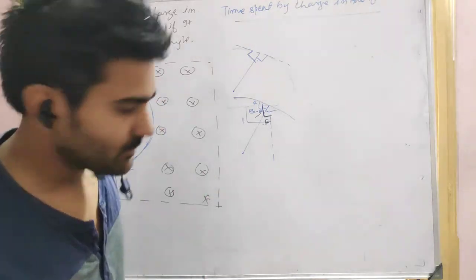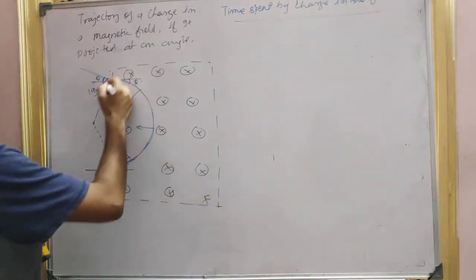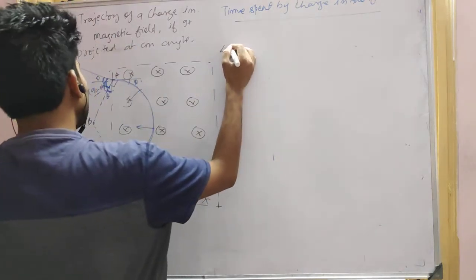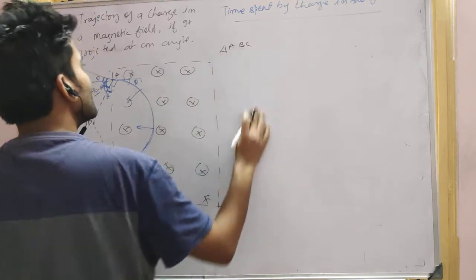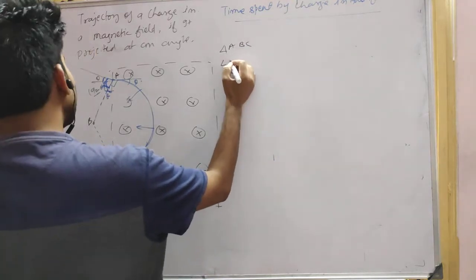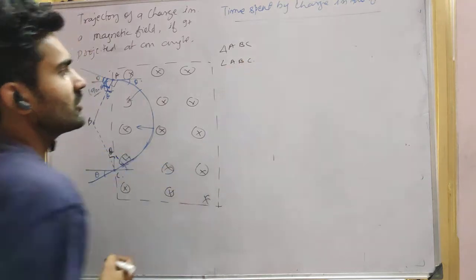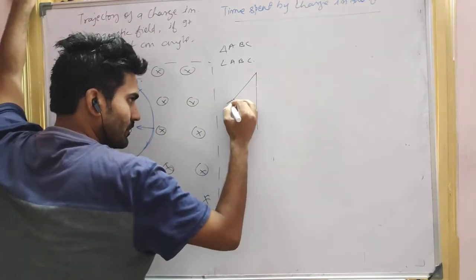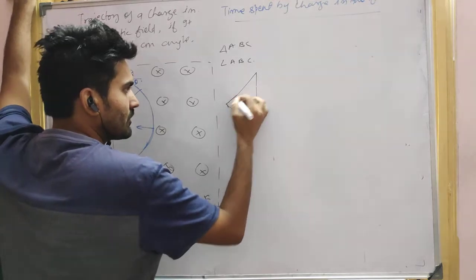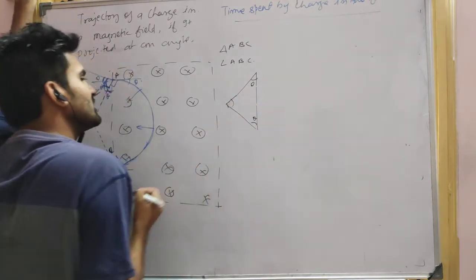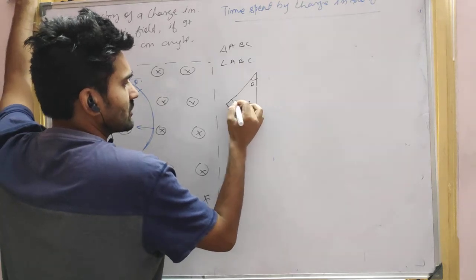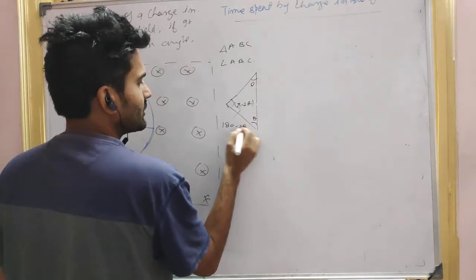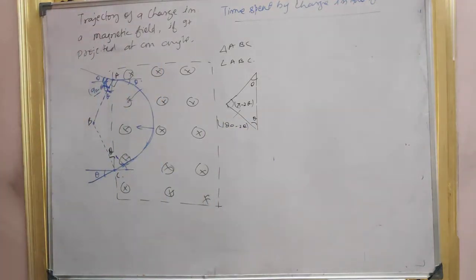So don't you feel it behaves like a triangle here? Let's name it A, B, C. So triangle A, B, C. If you can see the triangle A, B, C, can you tell me what will be the angle at B? See, this is the triangle, right? This is theta, this is theta. So what is this angle? I think it is pi minus 2 theta. Yes or no? It is 180 minus 2 theta, right? Yes or no, guys? Tell me.